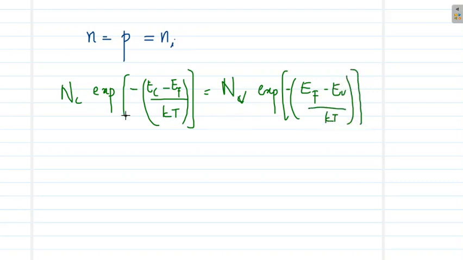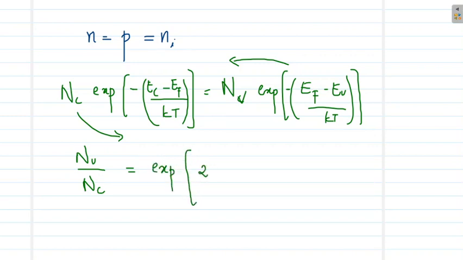Now taking the exponential terms to one side, we get Nv by Nc. I am taking this Nc to the right-hand side and this term to the left-hand side. Nv/Nc is equal to exp((2Ef - Ec - Ev)/kT).